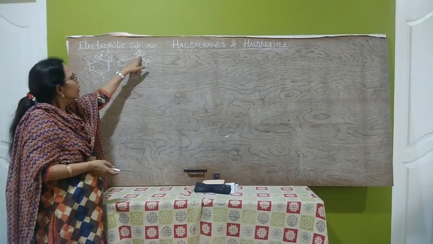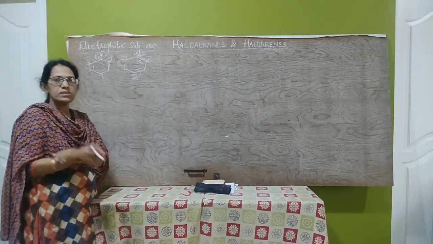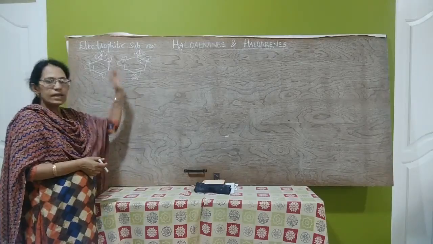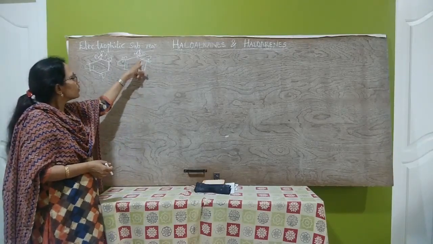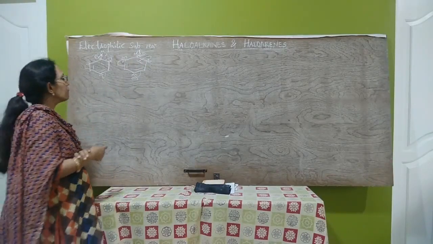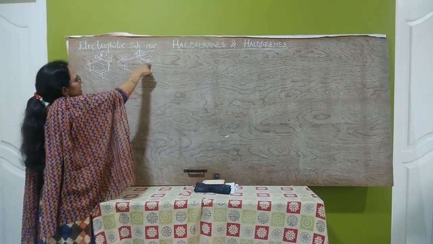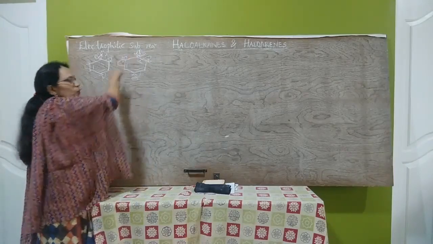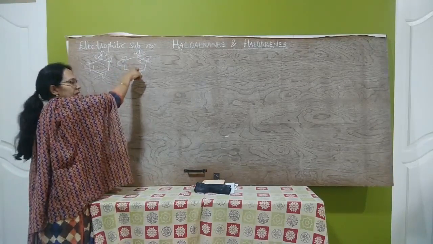So we saw chlorine undergoes resonance, that is due to R effect. You have studied resonance effect, that is mesomeric effect, inductive effect and electromeric effect, in first PU. Resonance effect is R effect or M effect. So due to R effect, the electron density increases at ortho and para positions. That is, due to R effect, chlorine acts as ring activator.